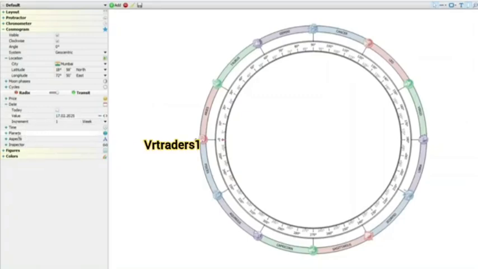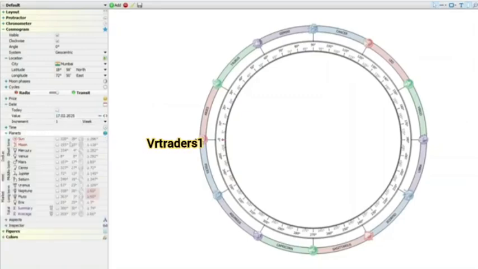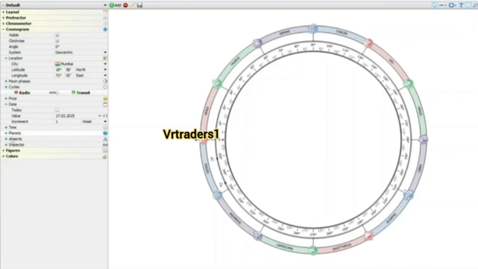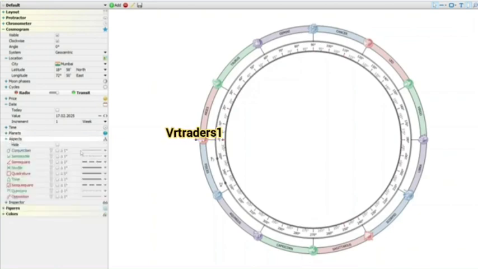Now come to the planets part. For today's strategy, we are going to use the planet Mercury, and the second planet is Saturn. Now come to the part of the aspects. For today's strategy, we are going to use the conjunction aspect.